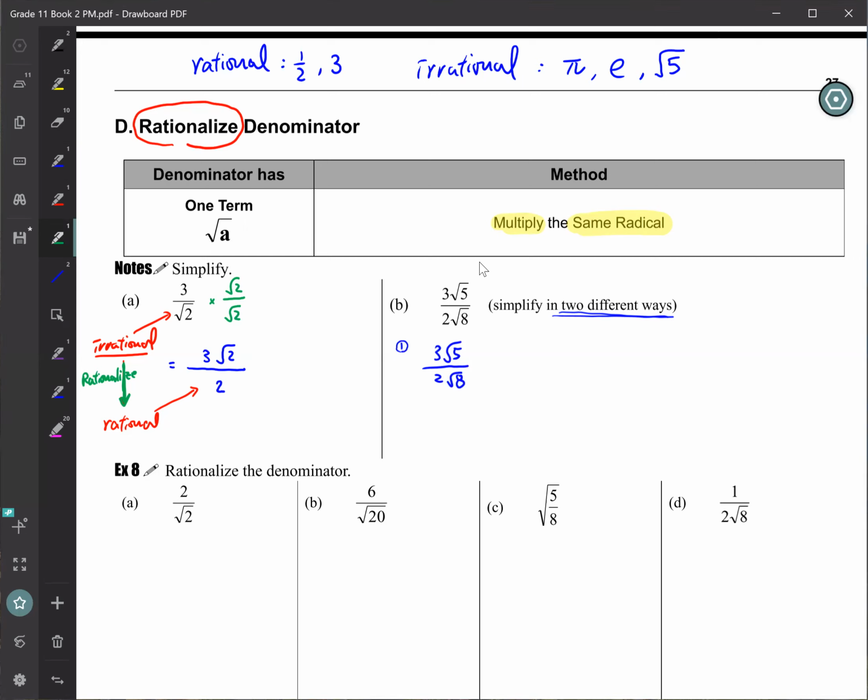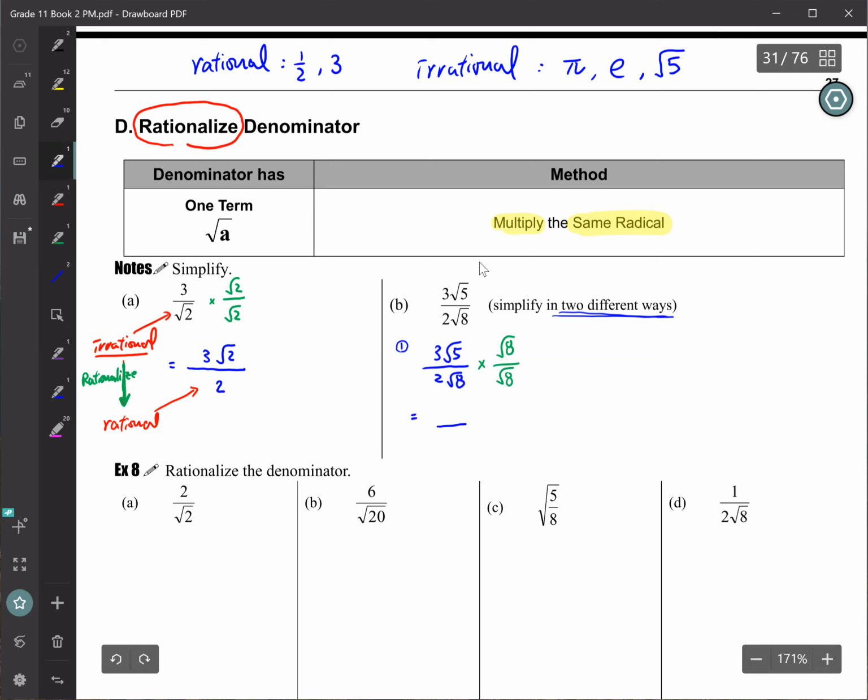What do you see in the denominator? What do you say? Square root 8. Okay, so we multiply by square root 8. Okay, what you see is what you want to get rid of. You don't want the square root of 8 to be there because square root 8 is irrational. So multiply by root 8 and root 8. Okay, so we'll continue from there.